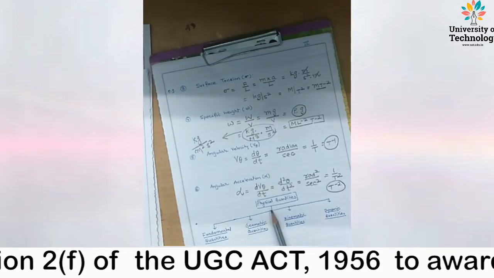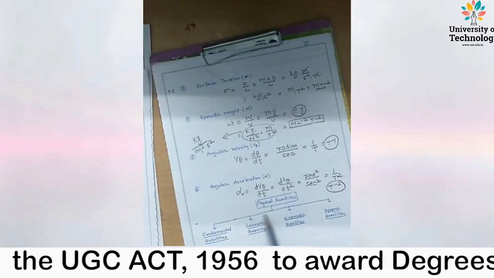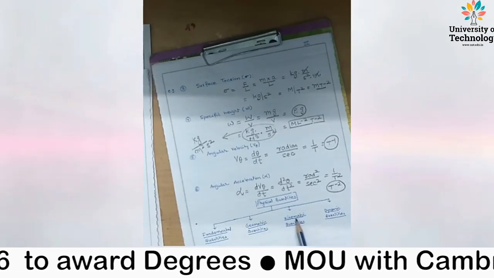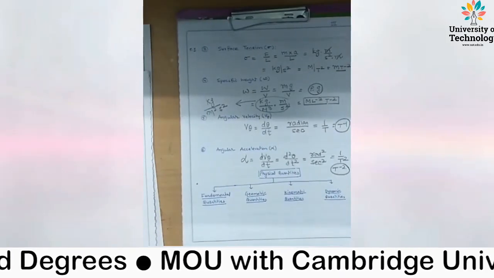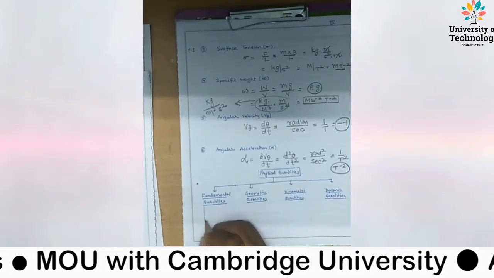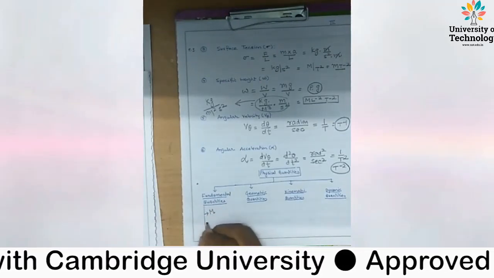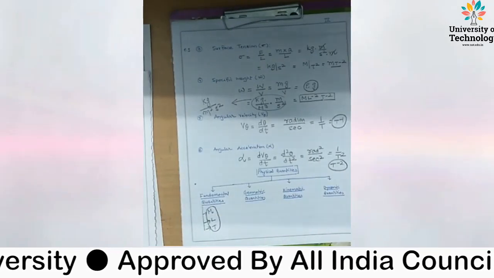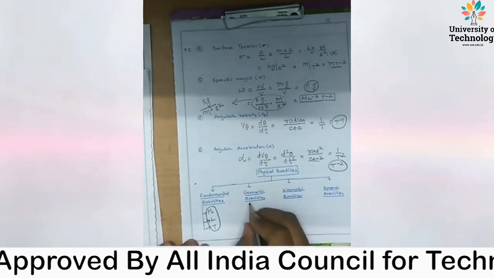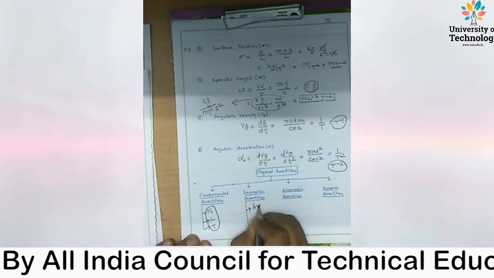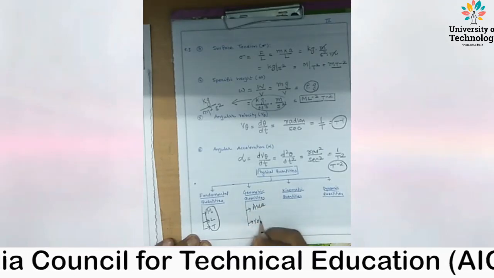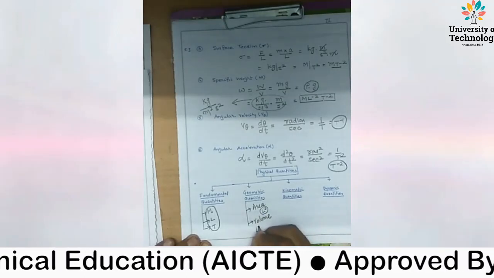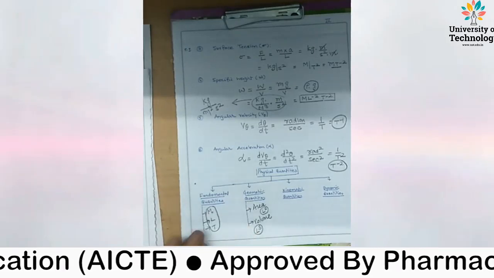So the physical quantities are classified as fundamental quantities, geometrical quantities, kinematic quantities and dynamic quantities. What are fundamental quantities? Mass, length and time, which are generally used in this subject. What are the geometrical quantities? Area and volume. What is the dimension of area? Square of length. What is the dimension of volume? Cube of length. So these are derived units.